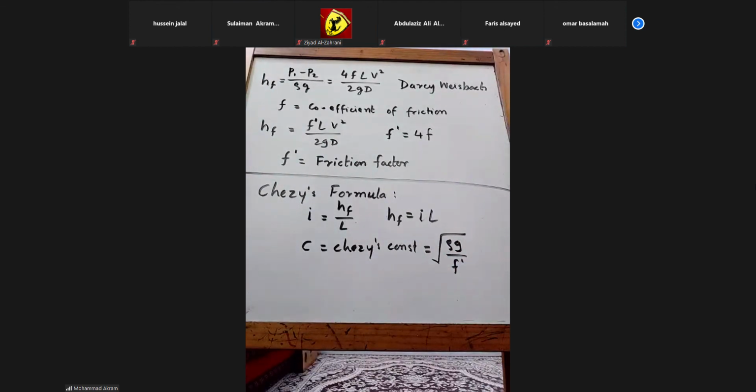What is f dash? Friction factor. Please write down this.